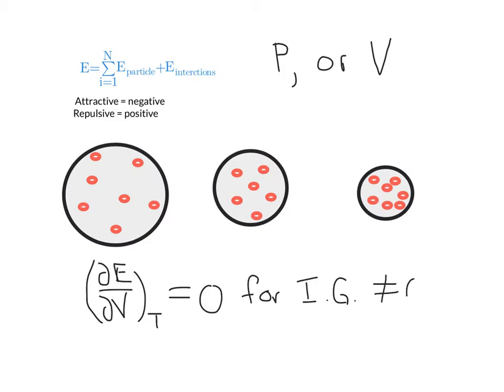If there are interactions, then this term is not 0 for real gases because this interaction term is not 0, and so when we take the derivative with respect to volume at a constant temperature, we get a non-zero derivative. Even though this is constant with temperature, this is not, and therefore we get a non-zero derivative.